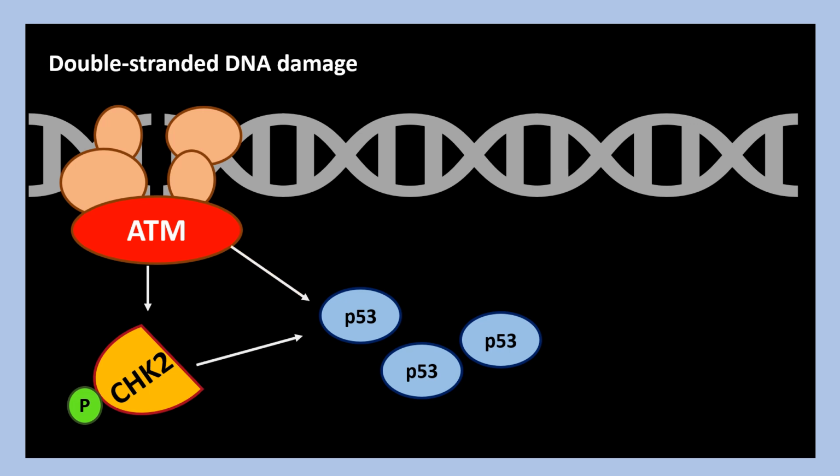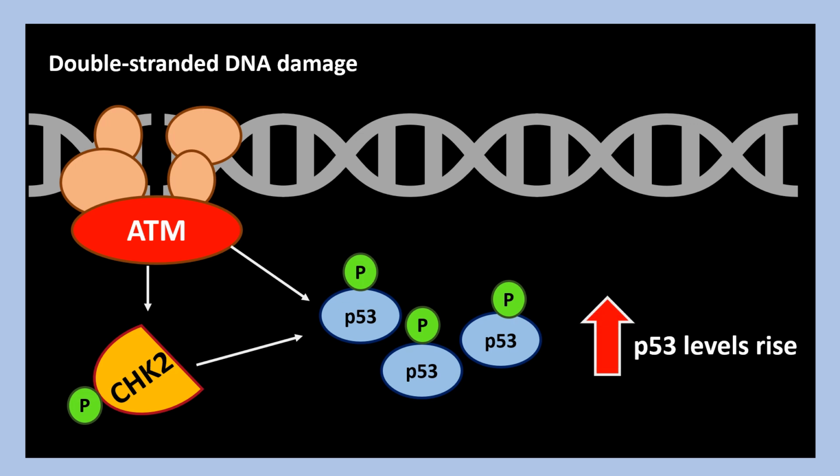Another thing that happens with double-stranded DNA damage during the G1 phase is that the ATM protein kinase and the CHK2 checkpoint kinase that it activates will both phosphorylate a protein called P53. Phosphorylation stabilizes P53 and prevents it from being easily degraded, thereby causing the levels of P53 to rise.